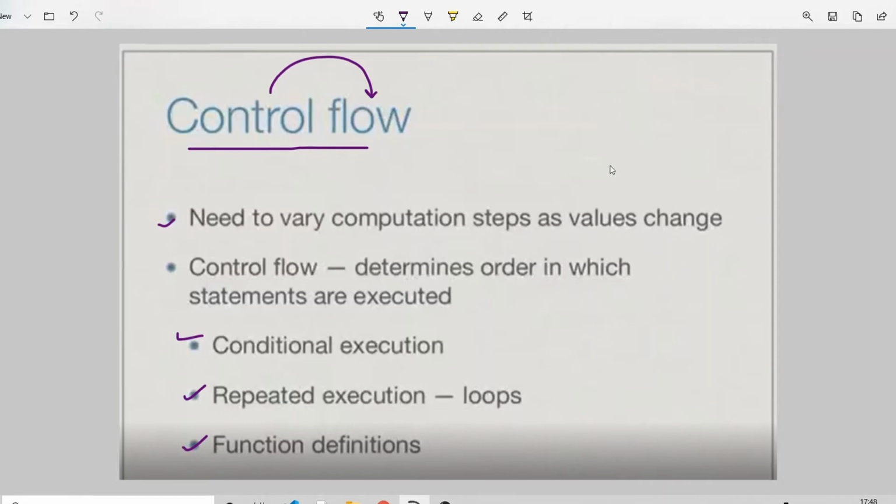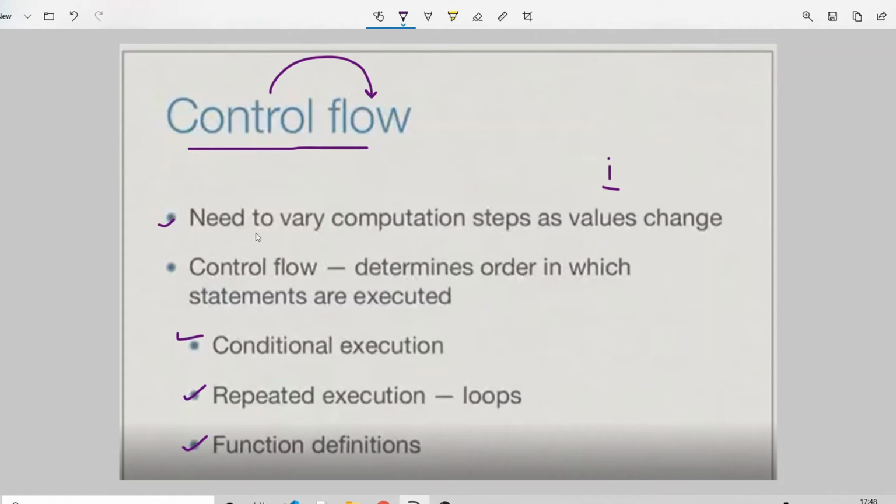Now what value changes? That iterator; most of the time we take i as an iterator, for incrementing and decrementing the values in conditional statements and in looping conditions. And talking about functions, in functions we take another sort of variables which help to perform different tasks. So that condition and those variables play a very crucial role in a program, and that is what control flow means.